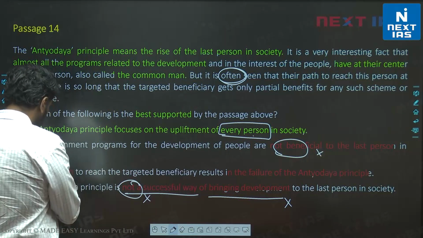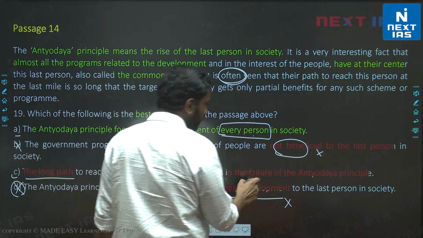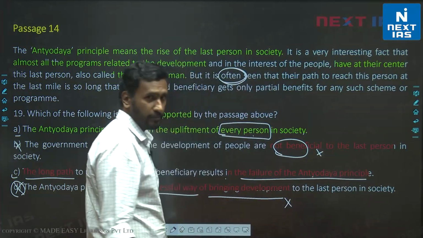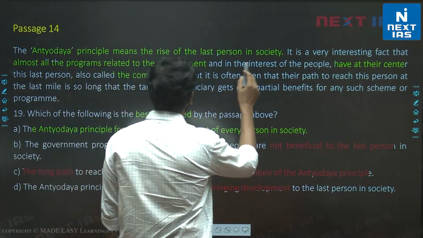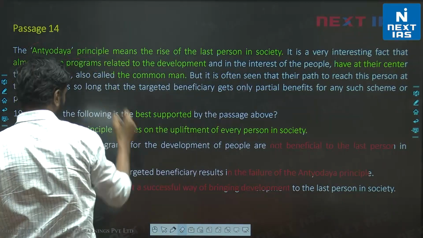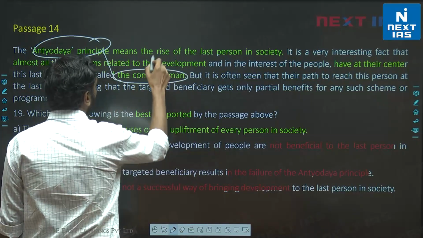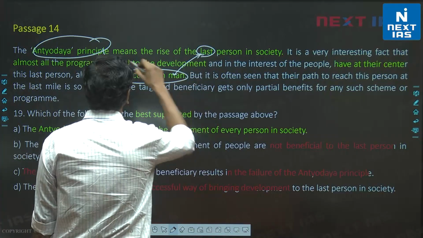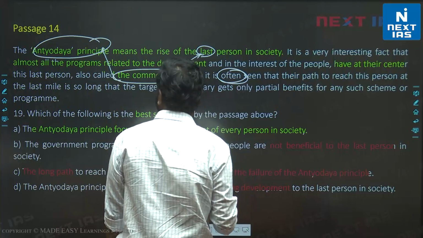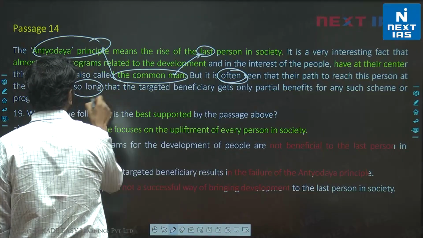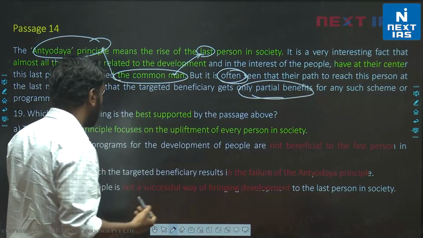And let's look at C. The long path to reach the targeted beneficiary results in the failure of Antyodaya principle. Now, we are told here that it is often seen. Is principle क्या है Antyodaya principle? That let's say help to the last common man, right? Last common man को help देना है. इसमें challenge है often. This challenge comes up often that the path is so long that beneficiary only gets partial benefits. So this is a common, often challenge.